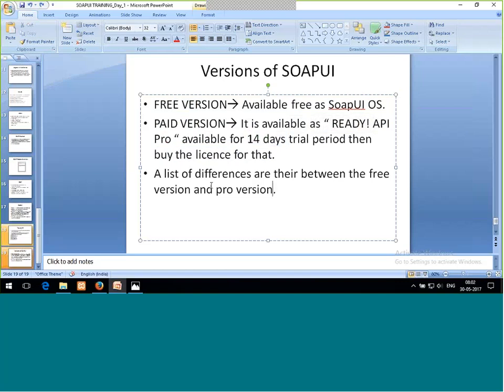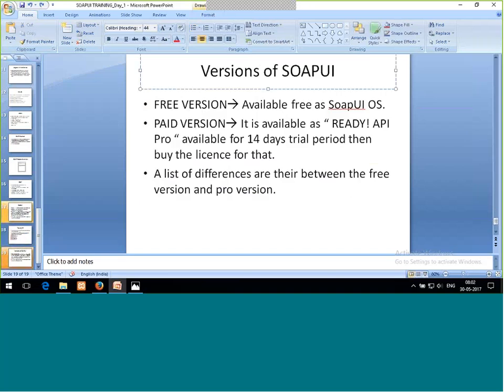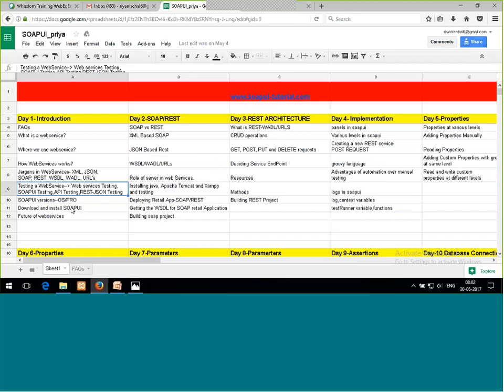Now, a list of differences is there. These both are versions that work in the same way, but there are many things which are different in both. There is a complete list of about 20 things, or even more than 20. I'll not go into more detail. There are 10 to 20 differences between the free version and the pro version which are going to be very useful, which you must know. These all are the versions of SOAPUI. We are done with all the topics.